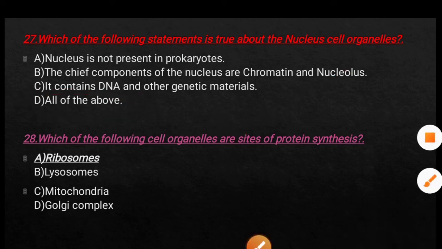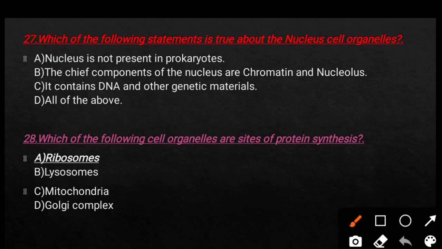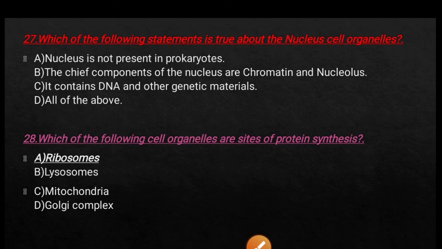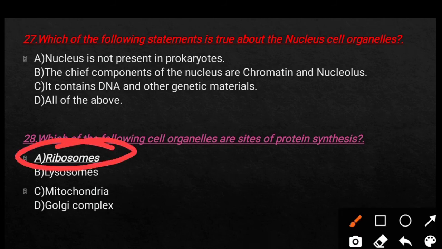Next, which of the following cell organelles are sites of protein synthesis, means which cell organelles help in protein synthesis? So here the first option is ribosome, second option is lysosome, option C is mitochondria, and option D is Golgi complex. So here the right answer is option A, ribosome.